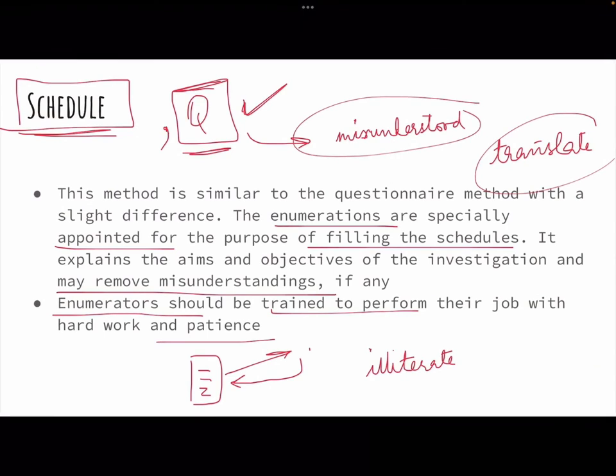So yes, we have finished the primary sources of data collection. Tomorrow we have some others left in primary also. Those are like case studies, life histories. Some are left, so we'll try and cover that tomorrow, right?